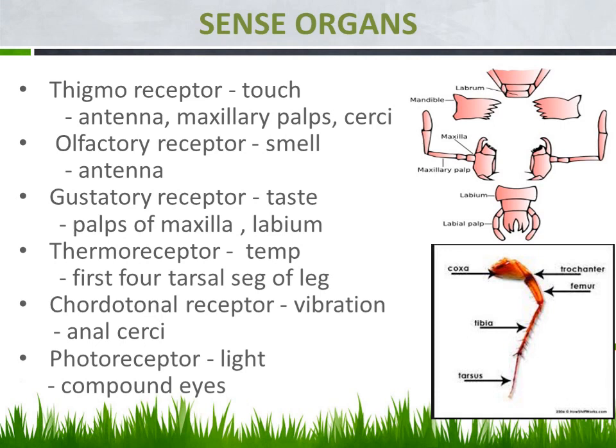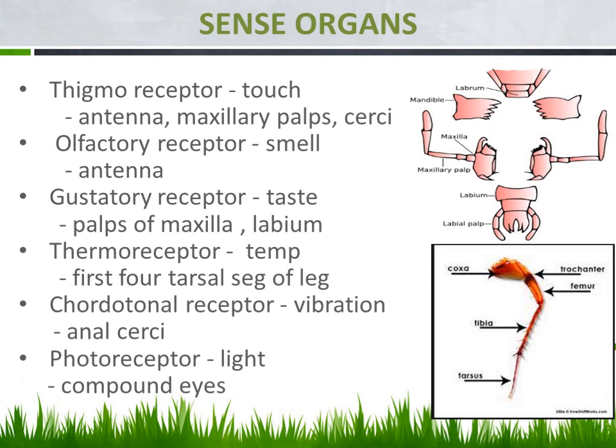And the fourth receptor is the thermoreceptor, responsible for receiving temperature or heat. This is located in the first 4 tarsal segments of the leg. This is the leg of the cockroach we displayed and explained in the last class. Can you watch this figure there? The first segment is coxa. The second one is trochanter. The third one is femur. The next one is tibia and the last one is tarsus.